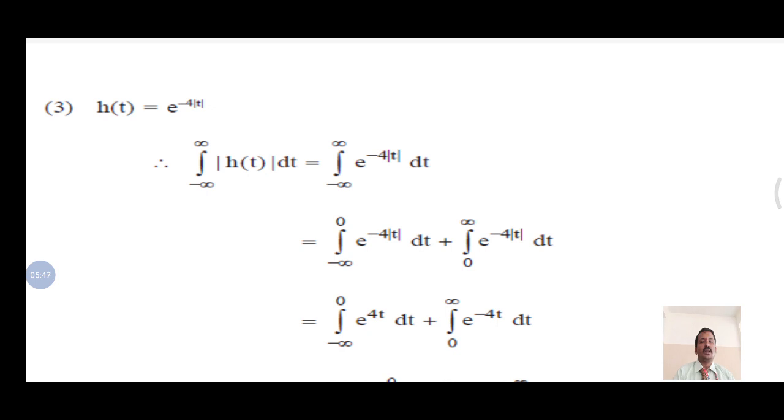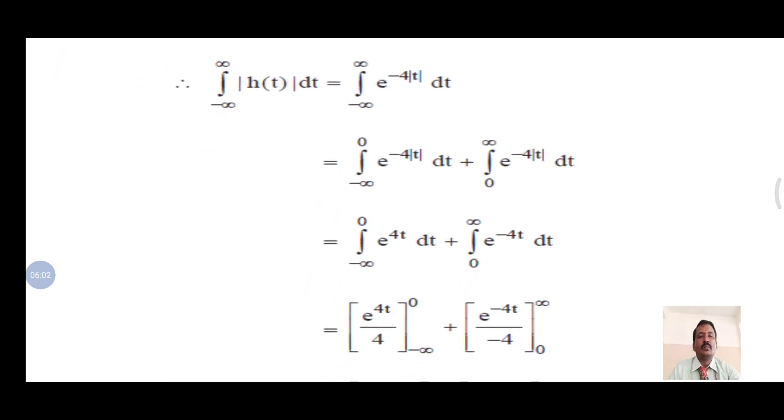Mod t means it takes both negative as well as positive values. For negative it is from minus infinity to 0, and for positive it is from 0 to infinity. So it becomes integral from minus infinity to 0 of e power 4t plus integral from 0 to infinity of e power minus 4t.